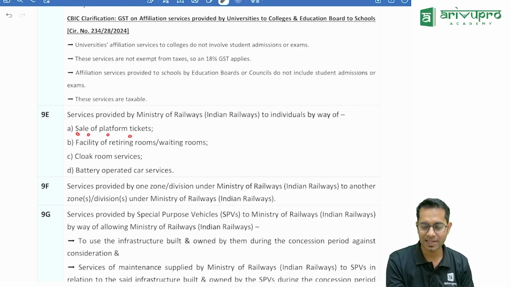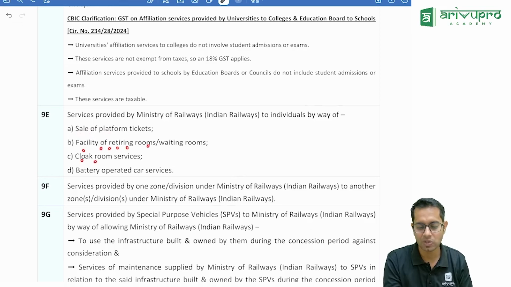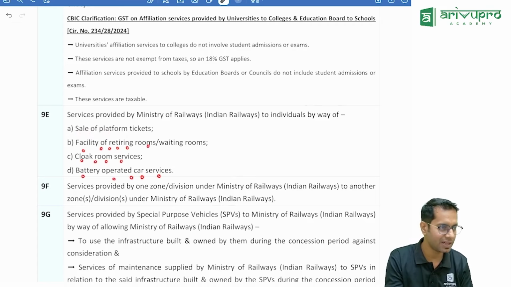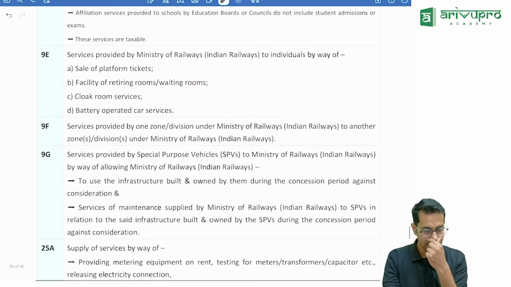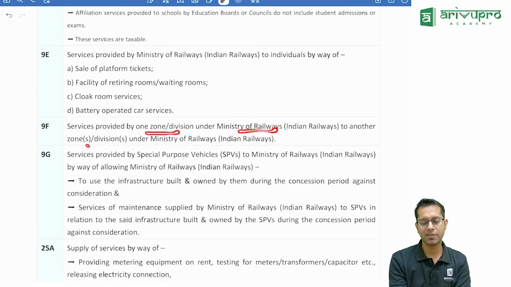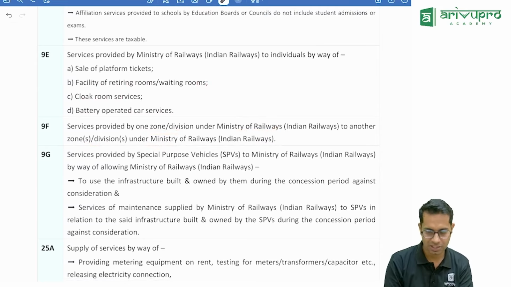Sale of platform tickets, or facility of retiring rooms, waiting rooms, clock rooms, and battery operated car vehicles: for all these things no GST is applicable. Then if one division of Indian Railway is giving services to another division, then also GST is not applicable.